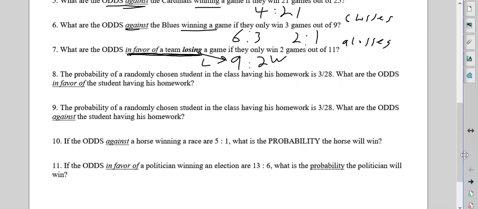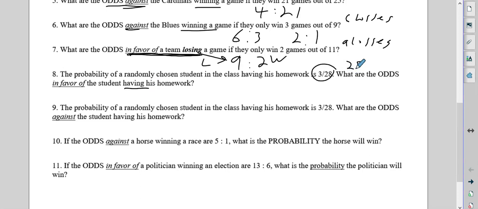What is the probability of a randomly chosen student in the class having his homework, what if it is 3 out of 28? So that's the probability. What are the odds in favor of him having his homework? Okay, so 3 out of 28 leaves 25.